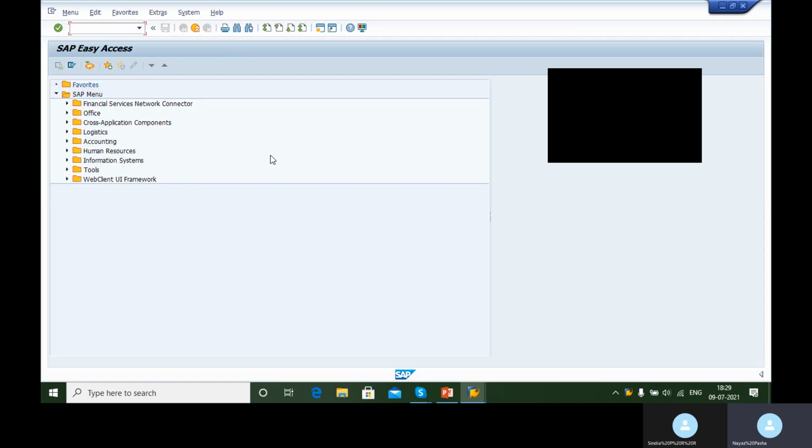This is how the server looks. You basically have to use the user ID and password, and this is your initial screen.